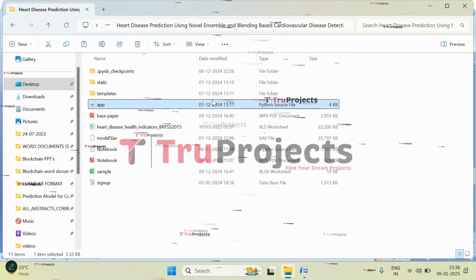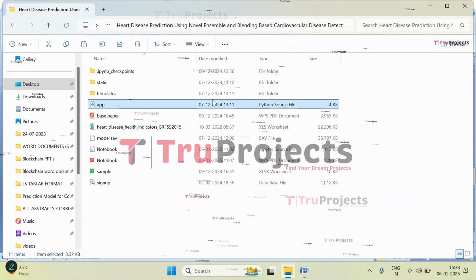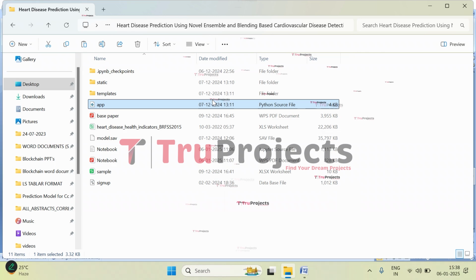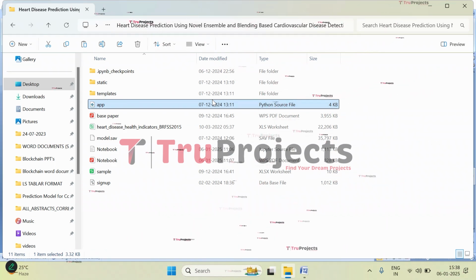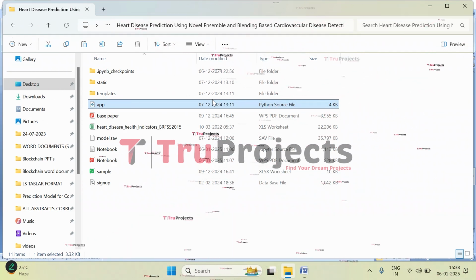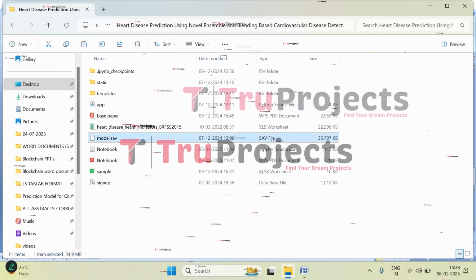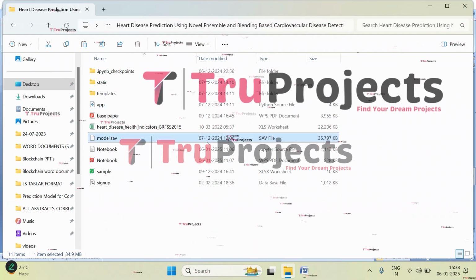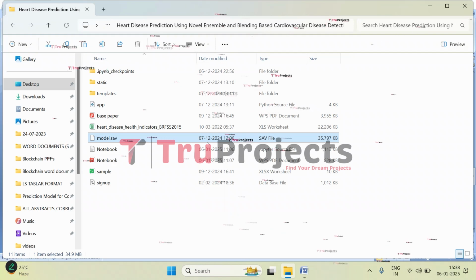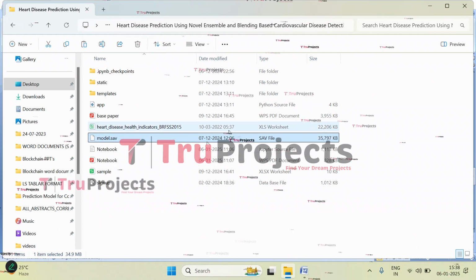This .py file contains the information related to front-end logic. It includes code written in Python that handles server-side operations such as processing user requests, interacting with the database, and generating dynamic content to be rendered in HTML templates. And this is the model file in which we have the algorithm information stored, and that will be loaded into the project code during runtime of the application.